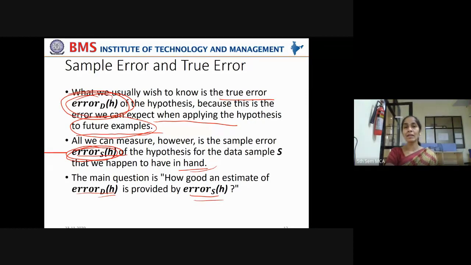How well can you estimate the true error if you know the sample error? That is the main question. That is how you evaluate whether your machine learning model is generalizable, whether it is working well and predicting well with unseen data also.